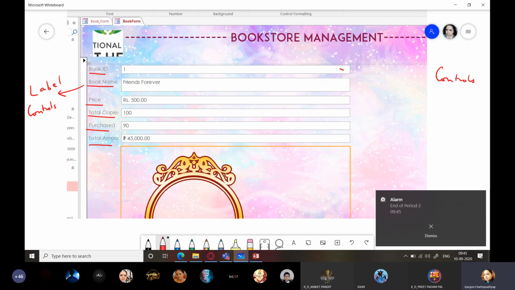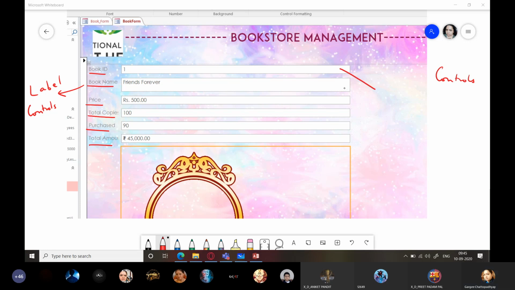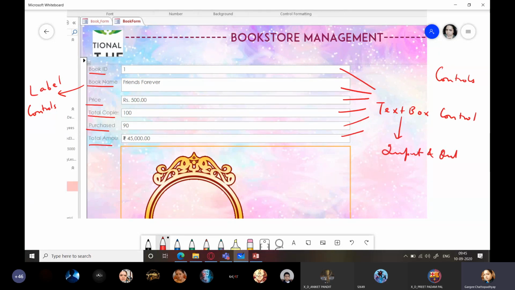These white colored boxes which you see here, these white colored boxes are known as text box control. Text box control is used for both input and output. That is, you can write something beforehand on this, so that will be for displaying something or for output, and you can also keep it there for input. That is, user will enter something into it. So it can be used for both input and output, whereas label control is only used for output.